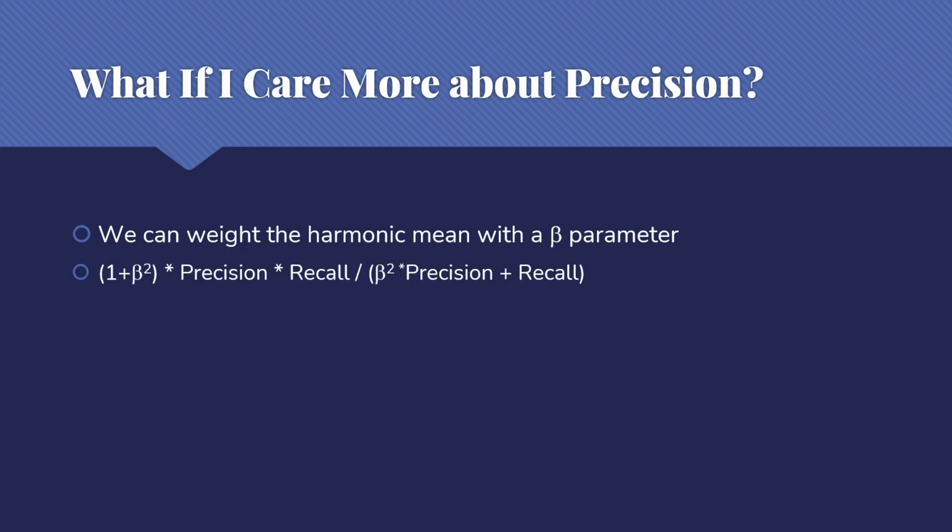What that looks like is (1 + beta squared) times precision times recall over (beta squared times precision) plus recall. If beta is less than 1, then precision will be favored. If beta is greater than 1, it will favor recall. Typically, if we want to prefer precision, we're going to use a beta of 0.5. And if we want to prefer recall, we're going to use a beta of 2.